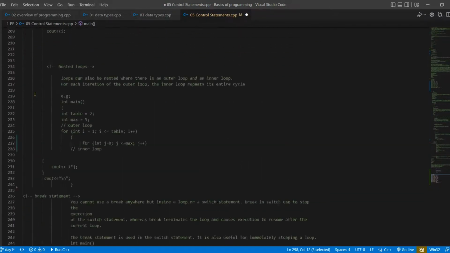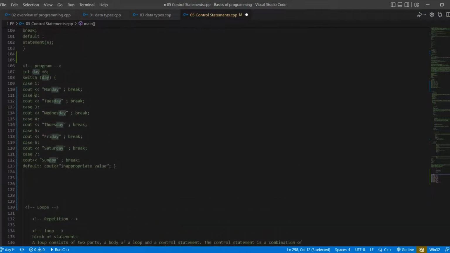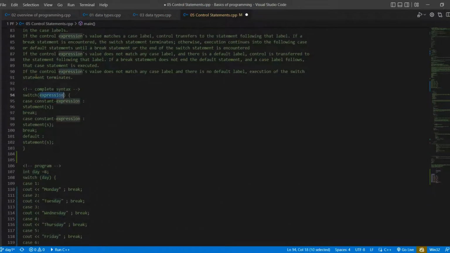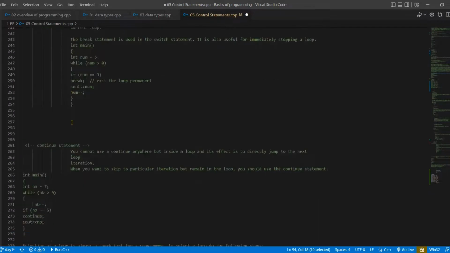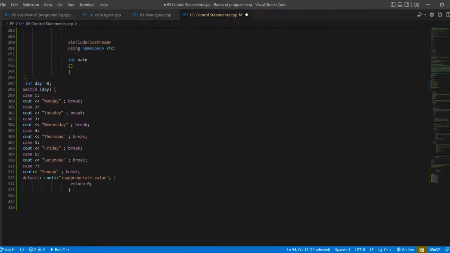In the syntax I discussed the expression and the constant expression which you want to match with this expression. Here I am going to write one, that this day may contain one, two, three, four, five, six, seven, and so on.